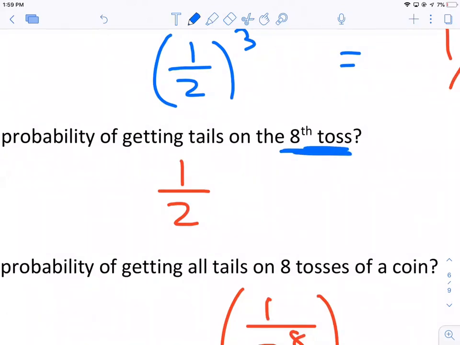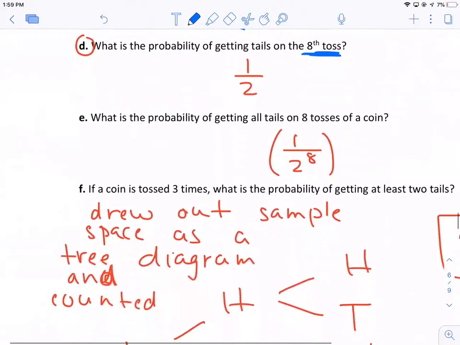You could have gotten 7 heads. That does not mean you're due for tails. You could have gotten 7 tails in a row. That doesn't mean you're going to keep the streak alive and it's going to be an 8th tail, or that you're more likely not to get a head for some reason.